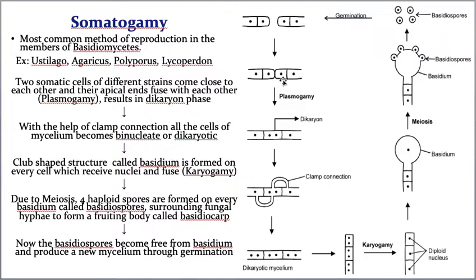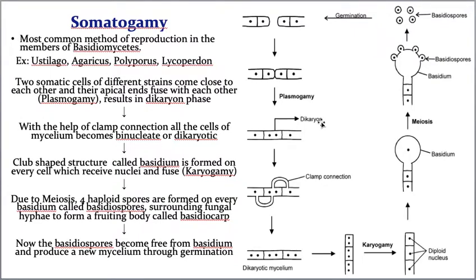And once they come close, the protoplasm of both the cells fuse with one another and form two nuclei present in the same cell. This process is called plasmogamy, and this stage is called the dikaryon stage. What is the meaning of plasmogamy? The process of fusion of protoplasm of two adjacent cells without the fusion of nuclei is called plasmogamy.